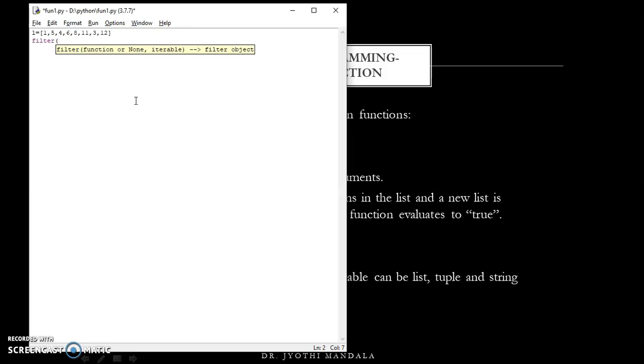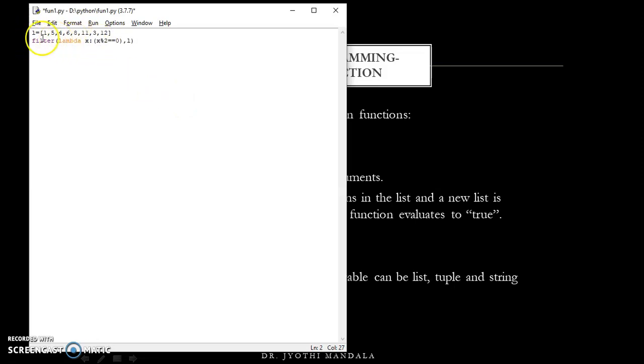The first parameter is a function, where as part of the function I am using a lambda function. So lambda, where I am taking a variable x, and on this x I have an expression called x mod 2 is equal to 0. So x will be taken and the expression will be compared with 0. It can be true or false. Now the second parameter should be a list. I am taking the list n. I think you are understanding.